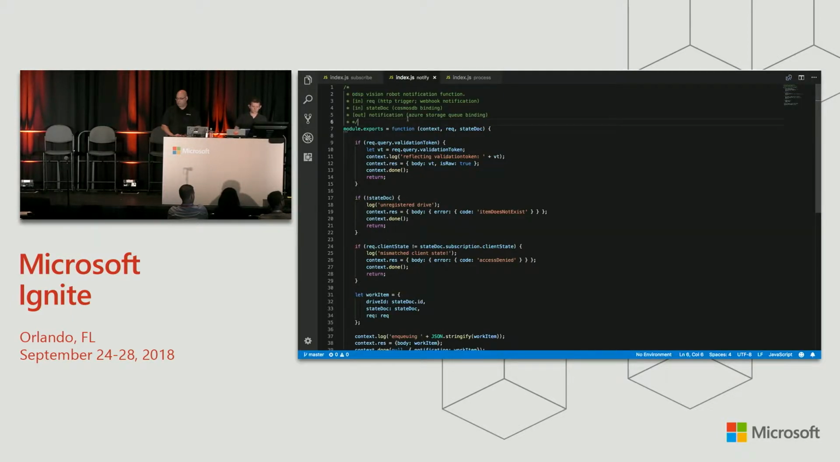This one is the thing that receives webhook notifications from Graph. As input, it takes an HTTP trigger, which is the HTTP call from Graph, and the payload of that is the webhook notification. It also has a Cosmos DB input binding, which is the state doc, and an output binding to the Azure storage queue that we've set up to store all of the work items that we're going to process.